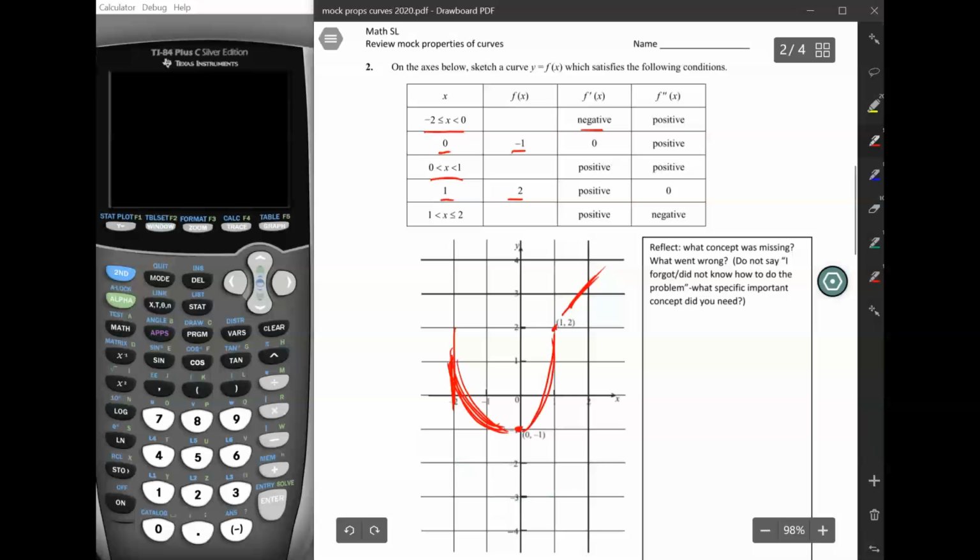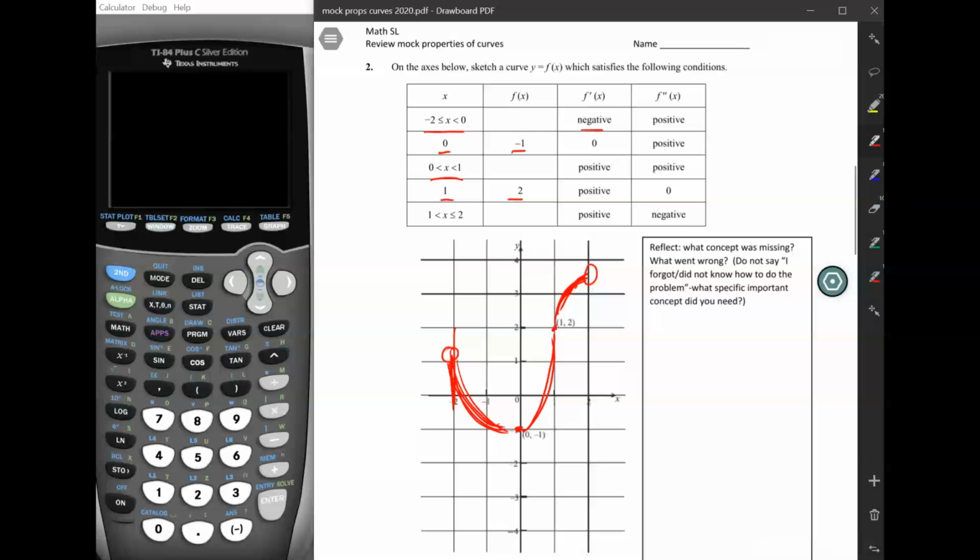And then from 1 to 2, we know that it's going up, but it's cupped down. So that means it's kind of going like that, and we know what it's doing up until it gets to 2, and after that we don't know what it's doing. So I'm just going to draw it like that. We know that it's going up, and up to x equals 2, it's cupped down. After that we don't know, so we're just going to draw that much of it. And we actually don't know what this point is, and we don't know what this point is. It's just a sketch, okay?